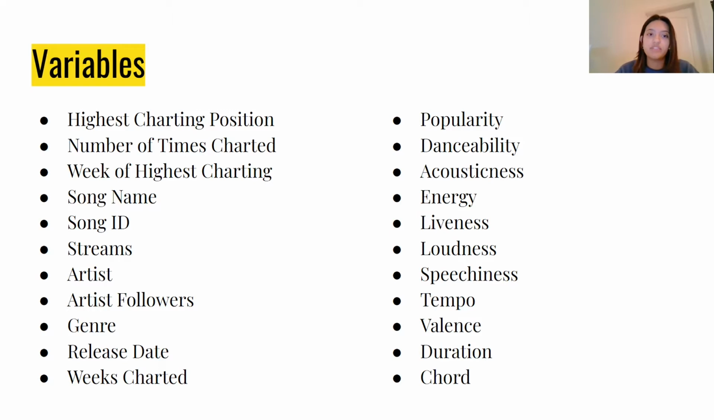loudness, the volume of the song in decibels, speechiness, which detects the presence of spoken words in a track, tempo, the speed of the track in beats per minute, valence, which is a measure describing the musical positiveness conveyed by a track, duration, which is the length of the song in milliseconds, and chord, which is the main chord of the song. Instrumental.